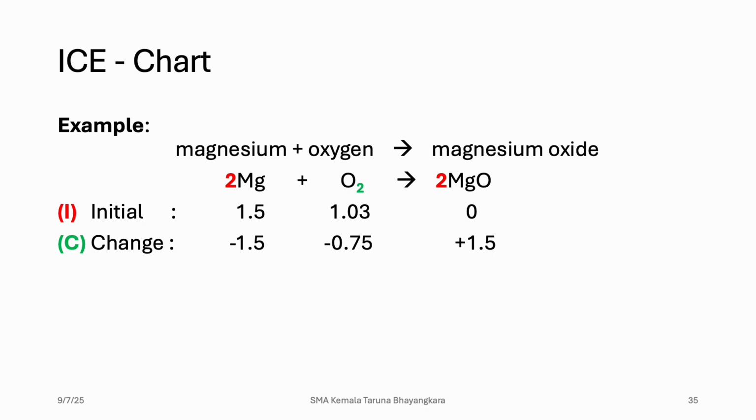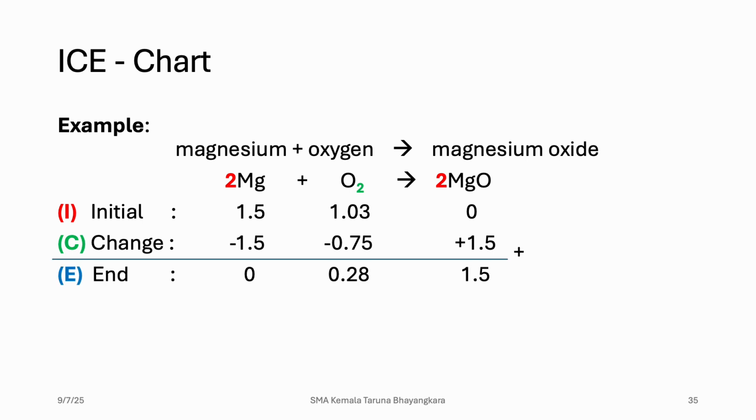And then we can add them together, and we have 0 magnesium, because it is used up as it is a limiting reactant. And then there will be remains of 0.28 oxygen, and 1.5 of MgO formed during the reaction.